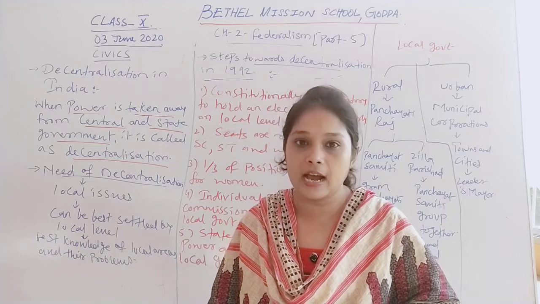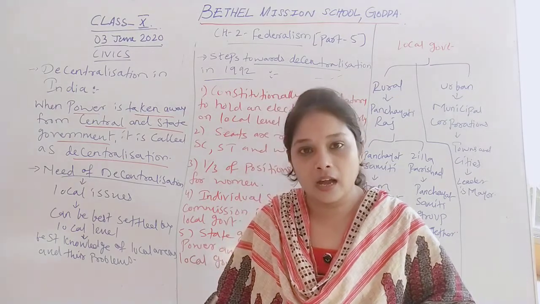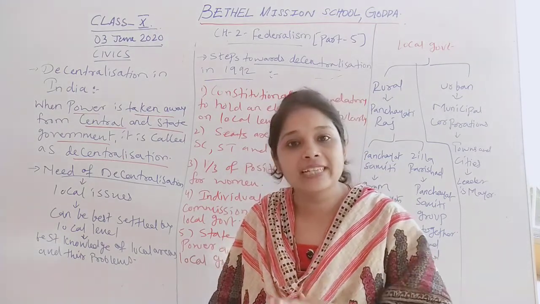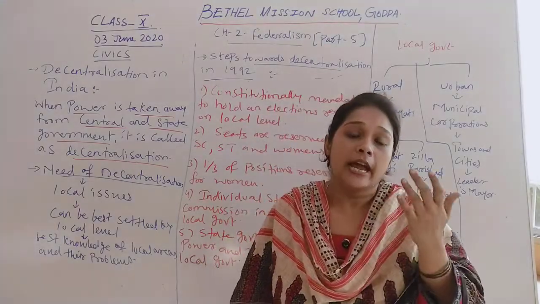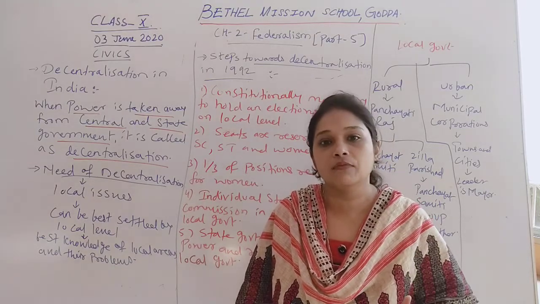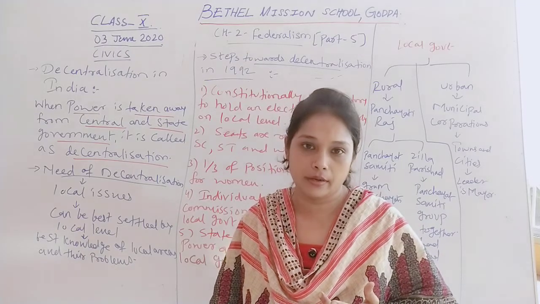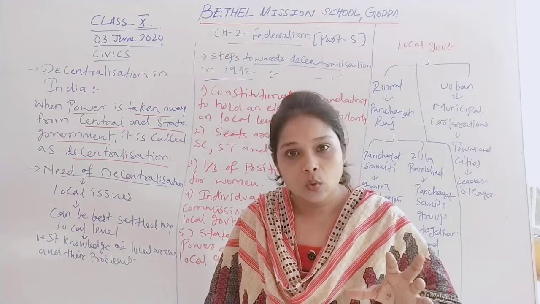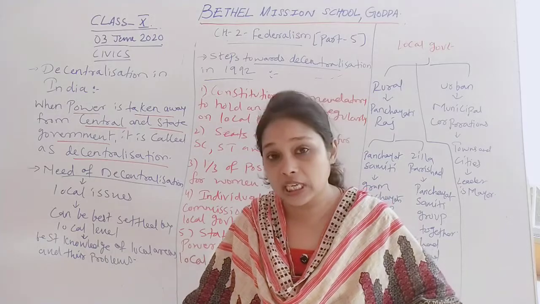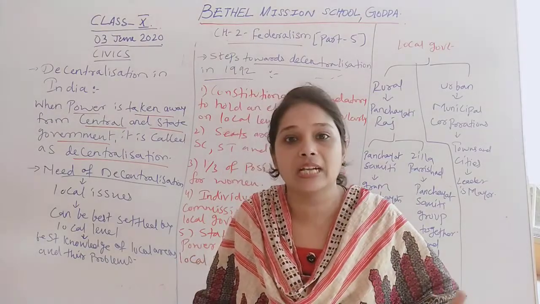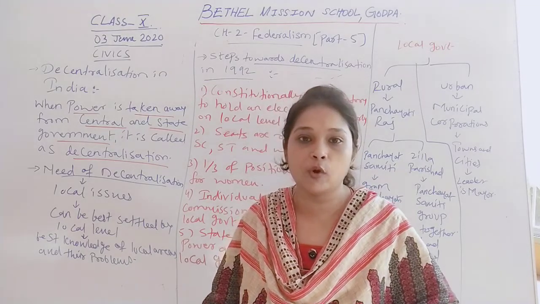But India, as a federal country, divides its power between three levels of government. The Indian constitution has divided the power between the central government, state government and local government. The central government is responsible for the whole nation. There is a state government for each state, because each state has different kinds of people, requirements and political needs.